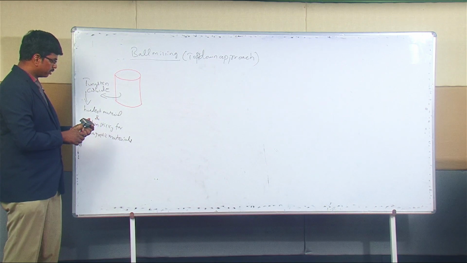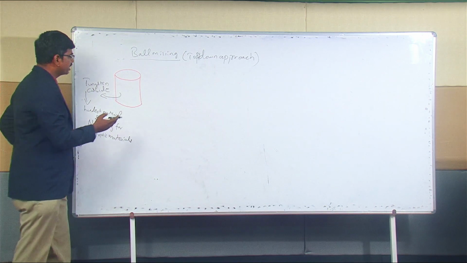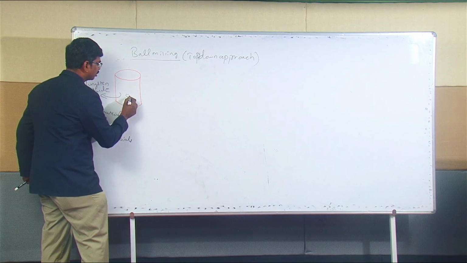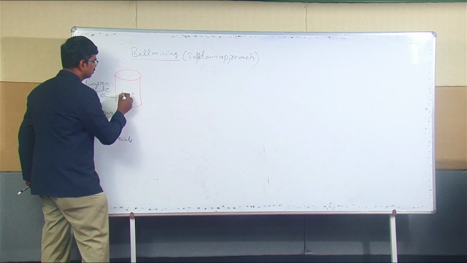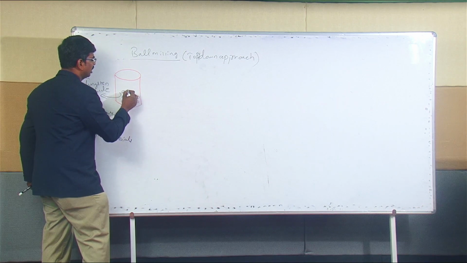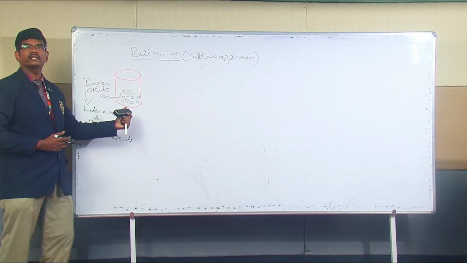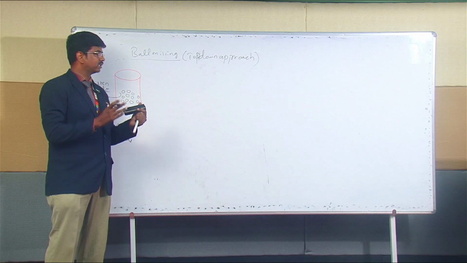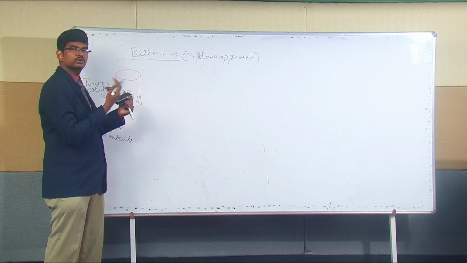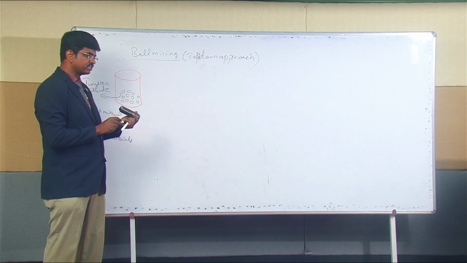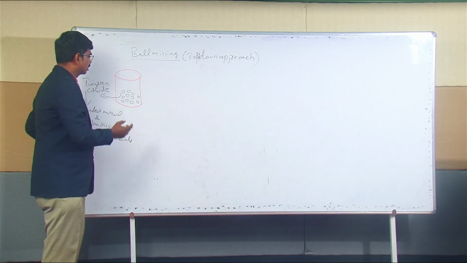And in ball milling, inside this container there will be small size balls. The container will rotate, and the balls inside the container also will rotate together. During this rotation, the particles taken within can be crushed to nanopowder.